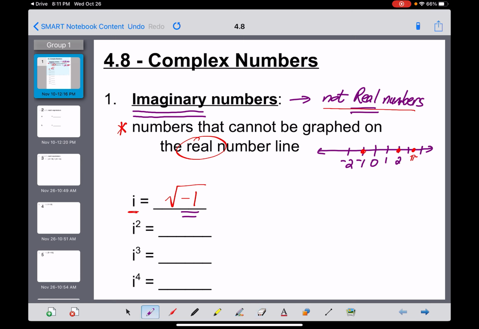Here we go, i squared. Let me rewrite this original statement over here. i is equal to the square root of negative 1. And if I now want to ask you, what's the value of i squared? We're going to square the left side and square the right side of this equation. So you get i squared is equal to, and now on the right, the square and the square root cancel each other out, and i squared is equal to negative 1.